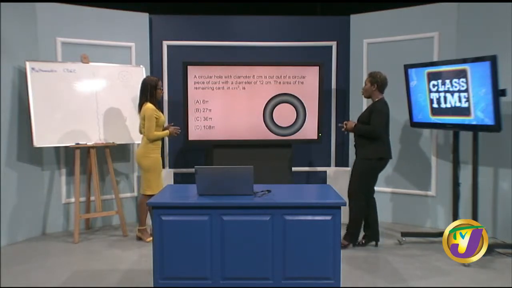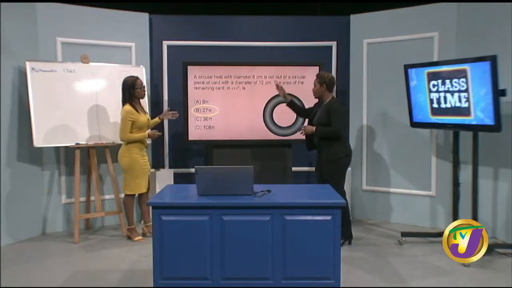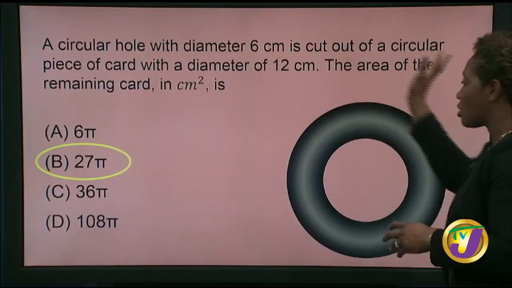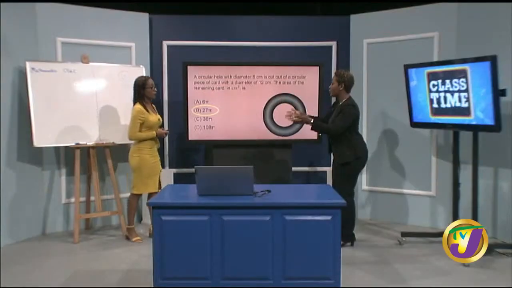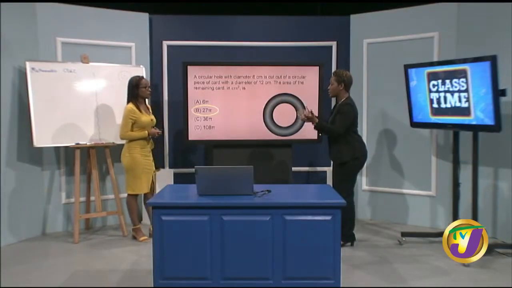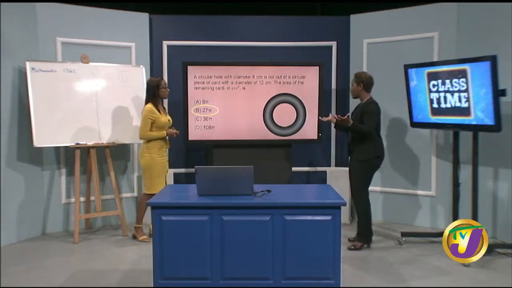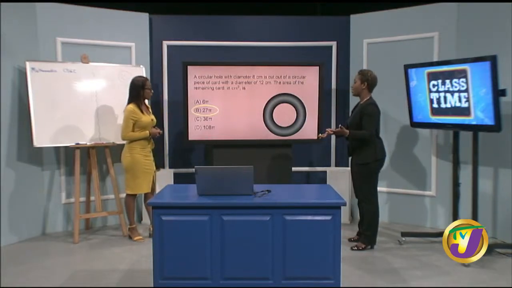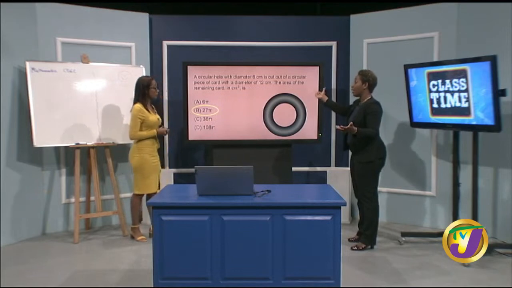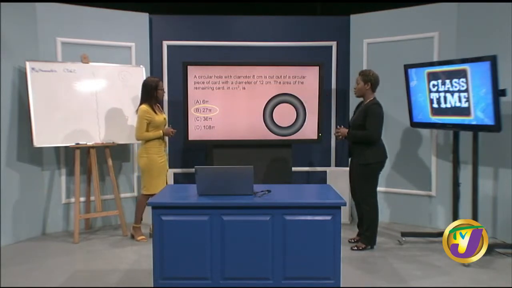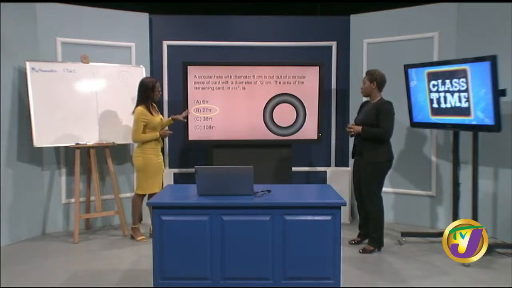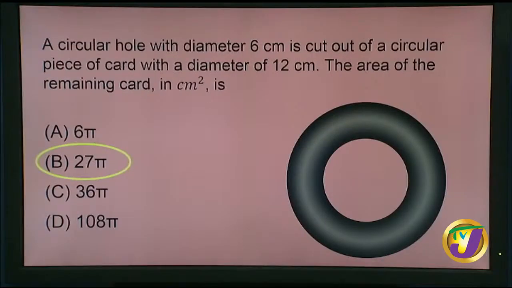Because you don't want to read the question, not look at your responses, and just start working out area and calculating using pi as 22/7, and you just start working, because a lot of times people do that and it's not required for you to put a value for pi. Normally you're given a value for pi. So if it's not given, you just look at your options. Yes, that's right. So right here, our answer would have been B, 27 pi.